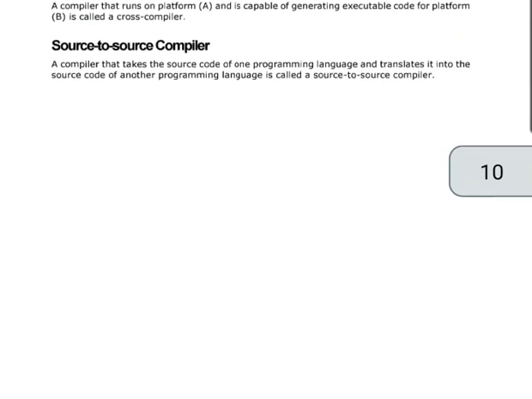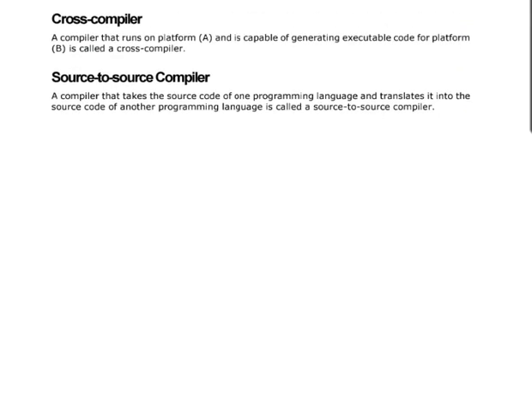Then what is loader? Loader is a part of the operating system and it is responsible for loading executable files into memory and executing them. It calculates the size of the program and creates a memory space for it. It initializes various registers to initiate execution. Then cross compiler: a compiler that runs on platform A and is capable of generating executable code for platform B is called a cross compiler. Then the next is source to source compiler: a compiler that takes the source code of one programming language and translates it into the source code of another programming language is called a source to source compiler.